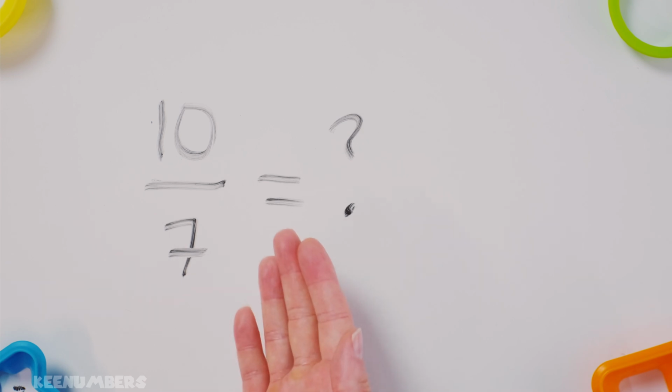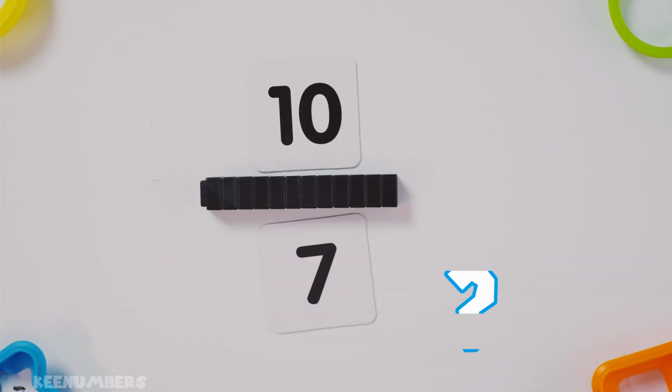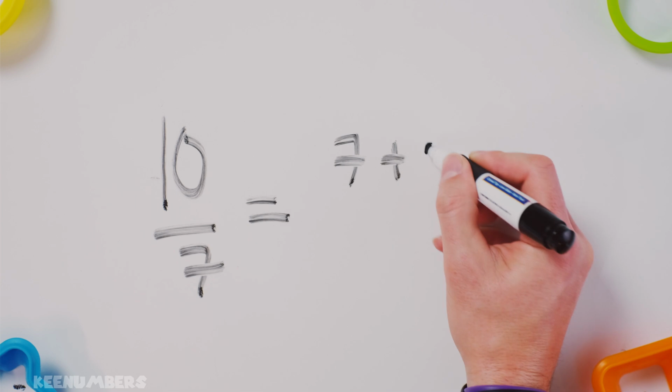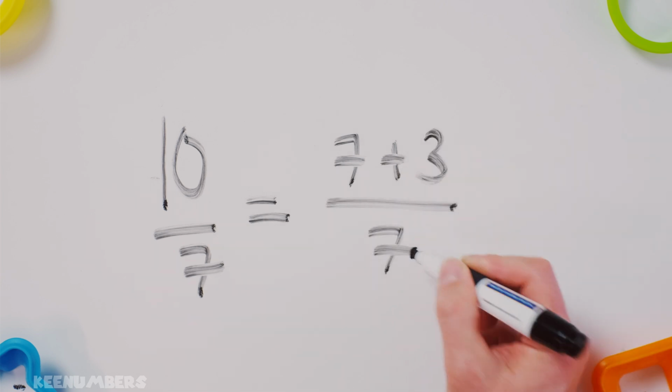What does 10/7 equal? Let's convert this into a mixed number. Don't forget, 7/7 is equal to 1. Because we can do 7/7 or 1, just remember this is 7 plus 3/7.